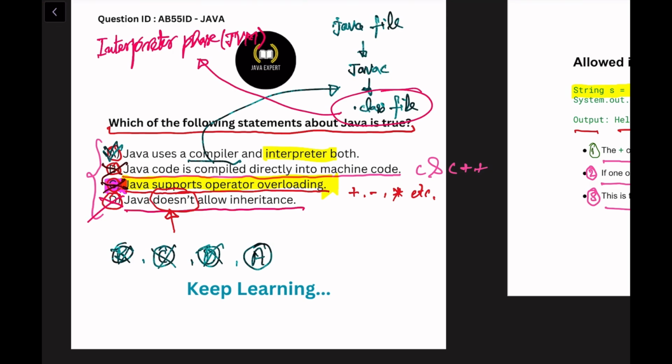So now you know the compiler converts the .java file into a .class file, and the interpreter, the JVM, Java Virtual Machine, runs the bytecode on any machine with a JVM. So the final answer is option A is correct.